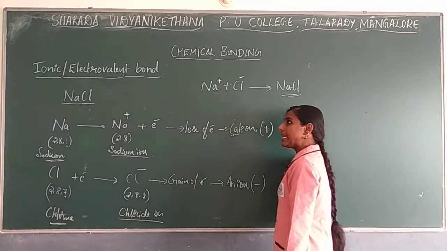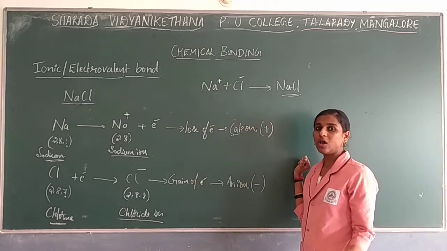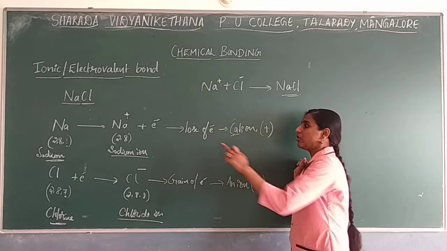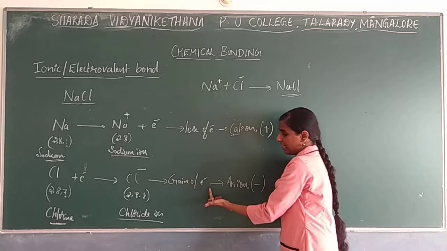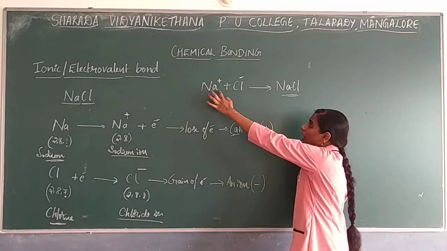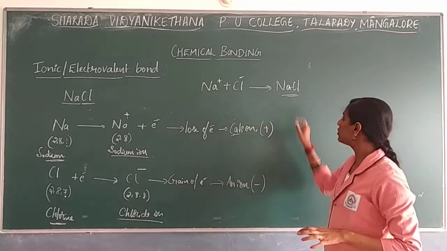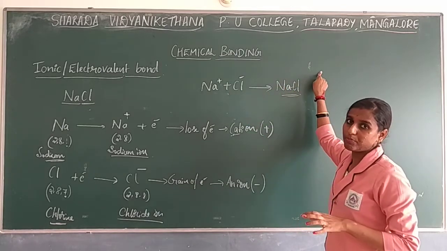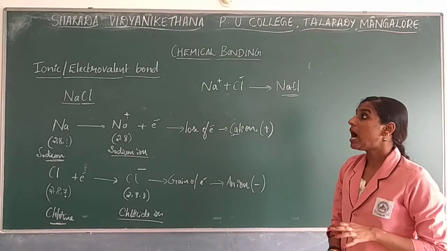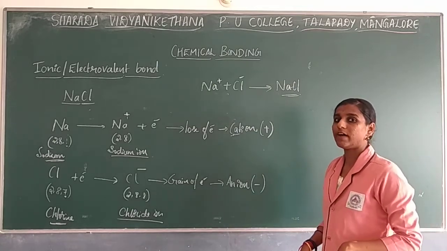What is meant by electrovalent bond? It is based on valence electrons. The number of electrons that an atom either loses or gains forms a bond between those ions to form a compound. So this will be considered an ionic or electrovalent bond.